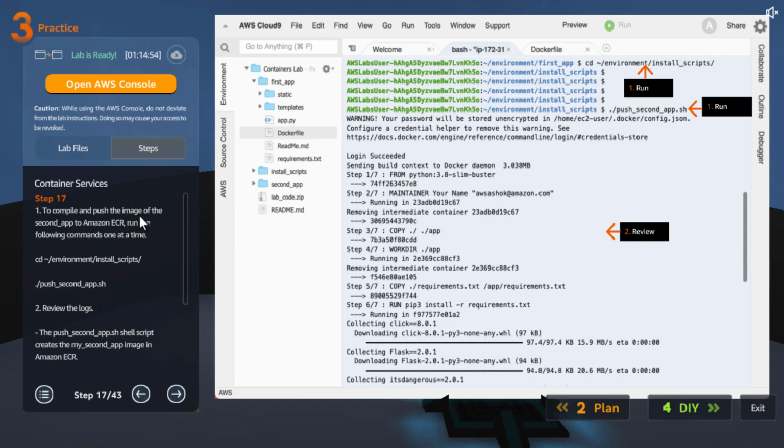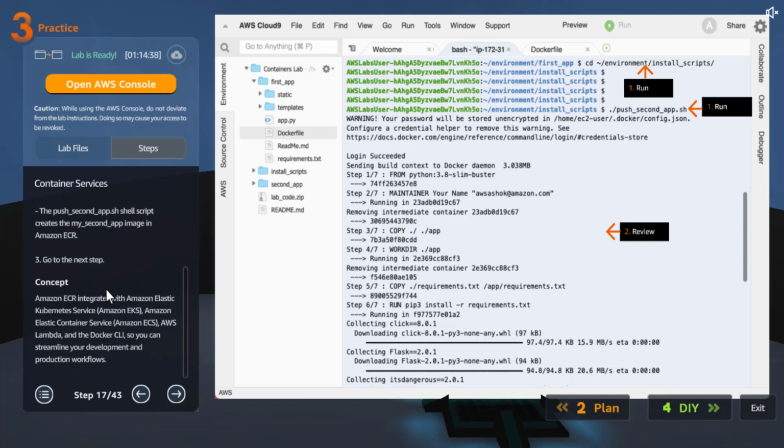To compile and push the image of the second app, we just did the first one. We didn't do all this for the second app. So for that, they already created a script called push second app, which does whatever steps we just followed in just one single script. ECR integrates with EKS, Amazon ECS, AWS Lambda, and the Docker CLI, so you can streamline your development and production workloads.